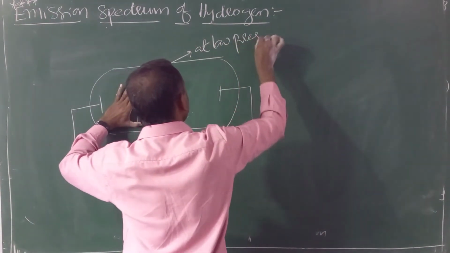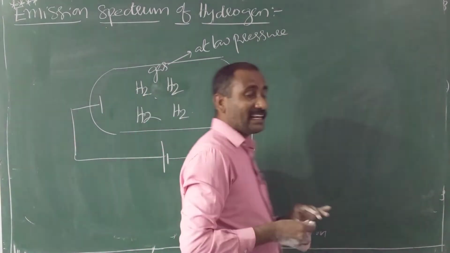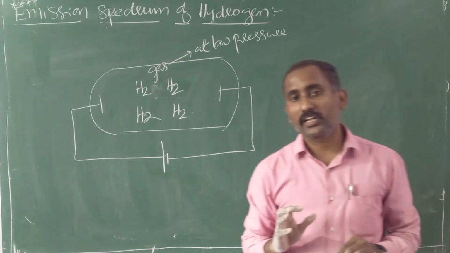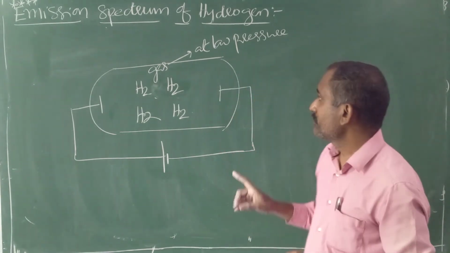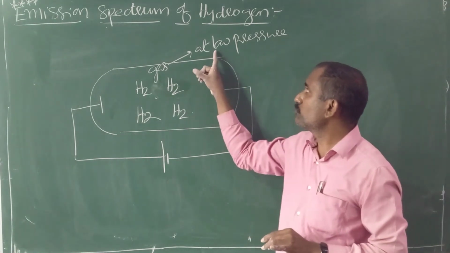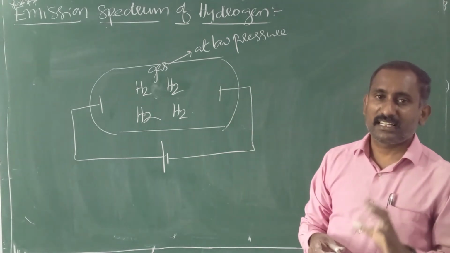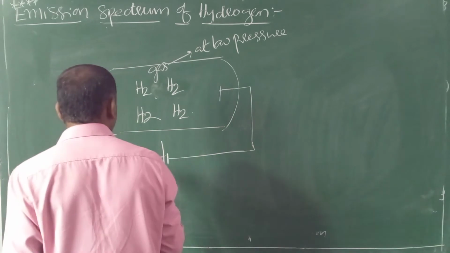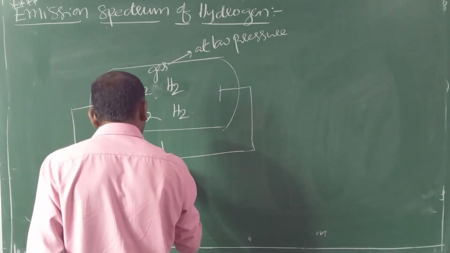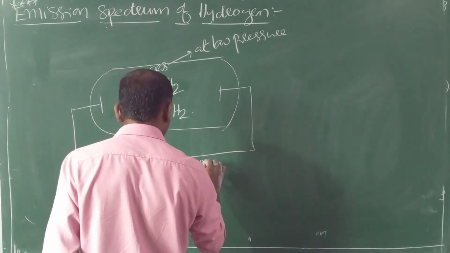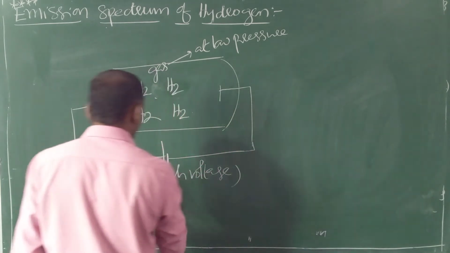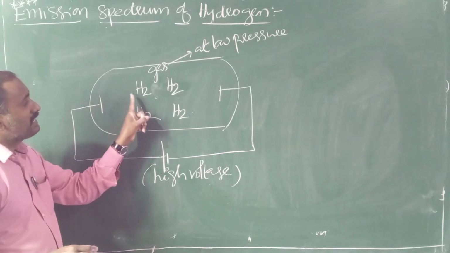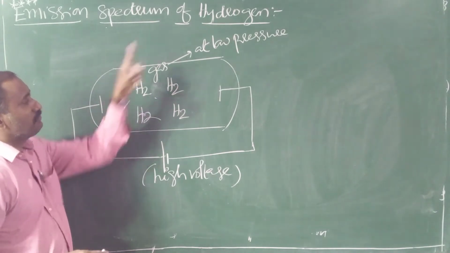Why low pressure? Gases conduct electricity only at low pressure, but not at high or moderate pressure. That's why in discharge tube experiments we always maintain low pressure. Through this battery or EMF source, high voltage is passed through the hydrogen gas.